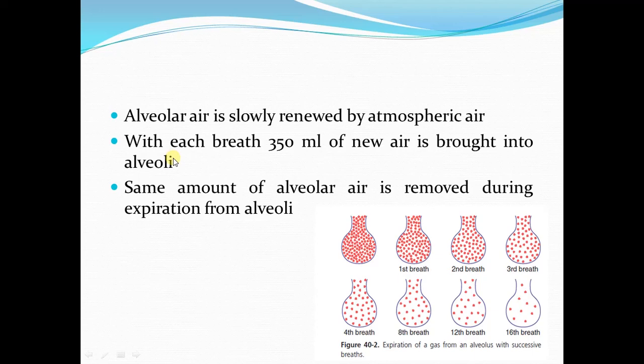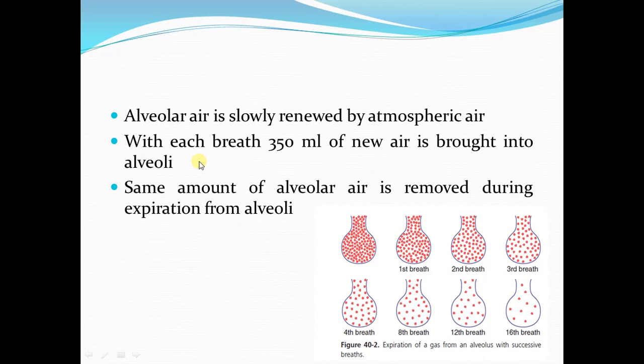We have already discussed in the last lecture that when you are inhaling a tidal volume of 500 ml, 150 ml will fill the dead space and 350 ml will reach the alveoli. So 350 ml of new air is added to the alveoli with each breath, and the same amount of air is removed from the alveoli during expiration.